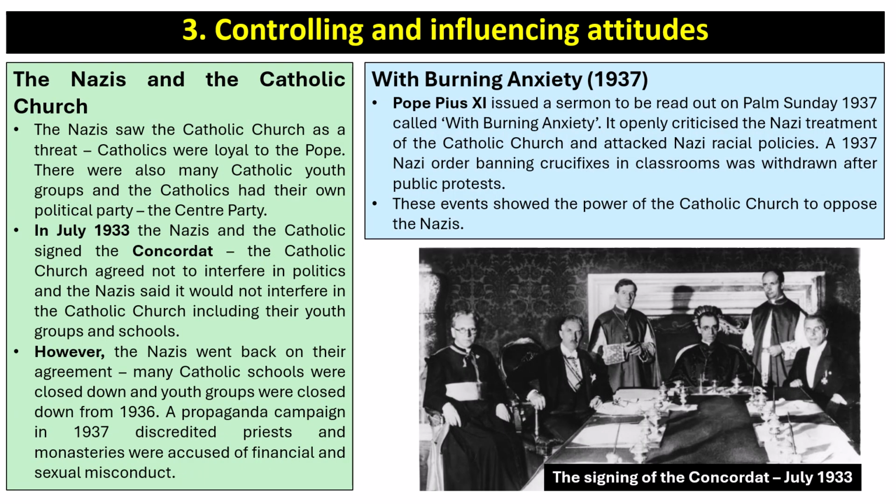In terms of the Catholic Church, the Nazis saw the Catholic Church as a threat. Catholics were loyal to the Pope. There were also many Catholic youth groups, and the Catholics had their own political party called the Centre Party. In July 1933, the Nazis and the Catholics signed a Concordat. The Catholic Church agreed not to interfere in politics, and the Nazis said they would not interfere with the Catholic Church, including their youth groups and schools.